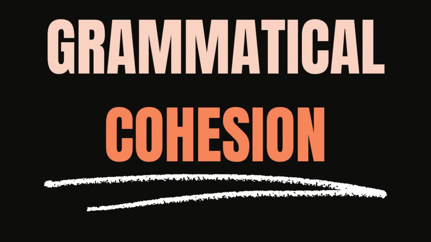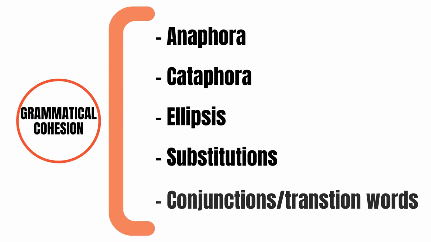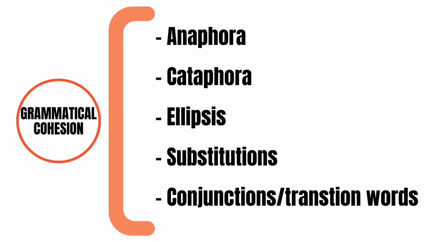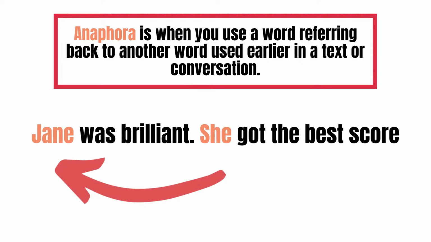Grammatical cohesion. Grammatical cohesion refers to the grammatical relations between text elements. This includes the use of anaphora, cataphora, ellipsis, substitutions, and conjunctions or transition words. Let's look at some examples. Anaphora. Anaphora is when you use a word referring back to another word used earlier in a text or conversation. Example: Jane was brilliant. She got the best score.